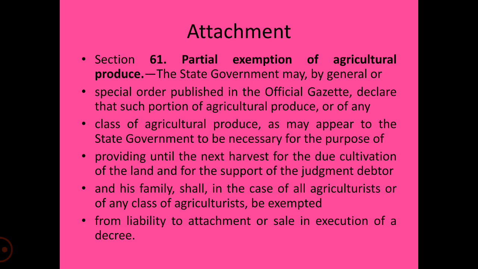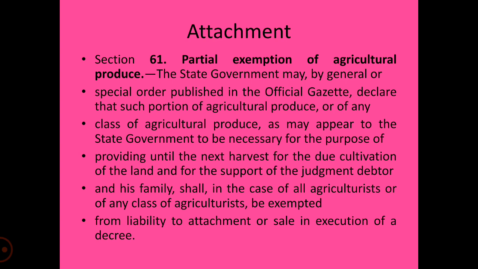The state government may, by general or special order published in the official gazette, declare that such portions of the agricultural produce or of any class of agricultural produce as may appear to the state government to be necessary for the purpose of providing, until the next harvest, for due cultivation of the land and for the support of the judgment debtor and his family, shall in the case of all agriculturists or of any class of agriculturists be exempted from liability to attachment or sale in execution of a decree, as per section 61.